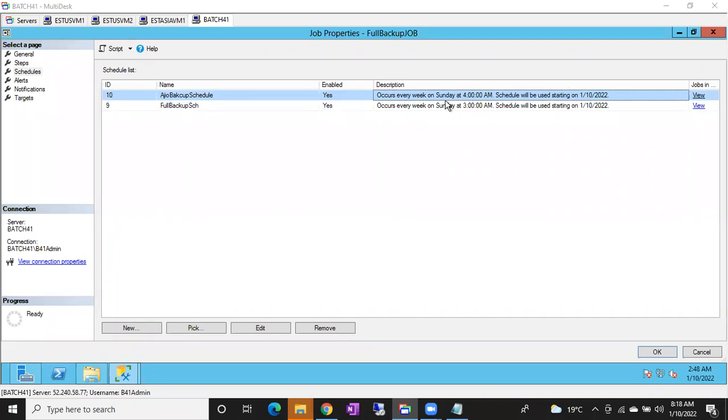This is not a second step, sir. No, it won't take like that. See, now in this case it is on top. Is it a first step? The 4 a.m. schedule is on top, but that doesn't mean it's a first step, right?